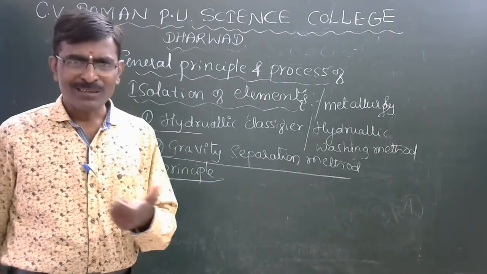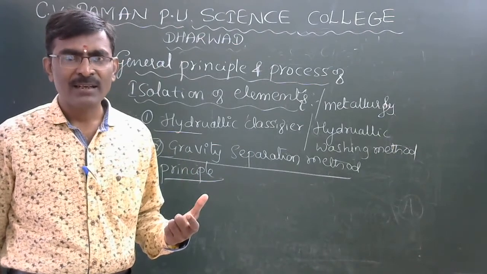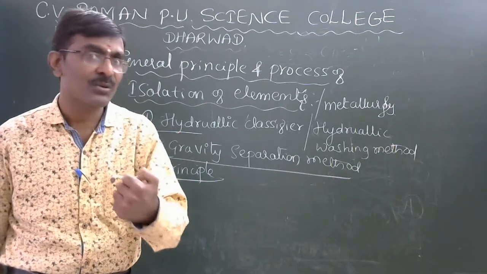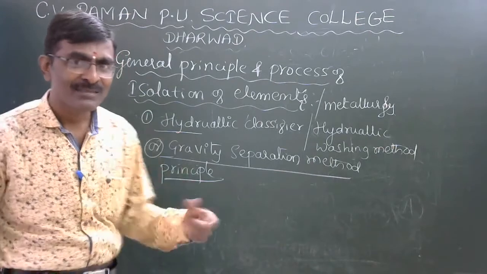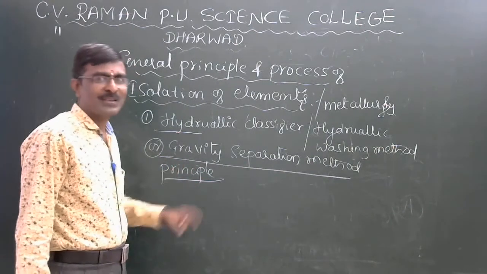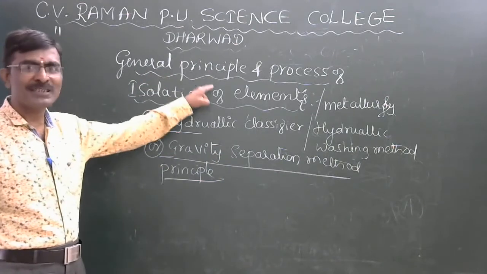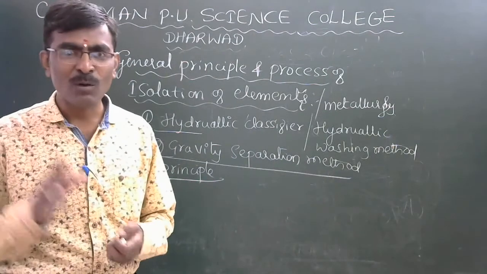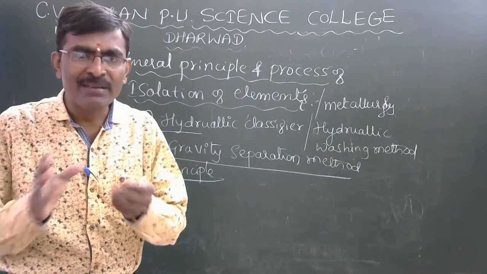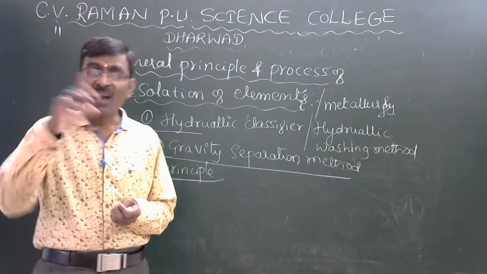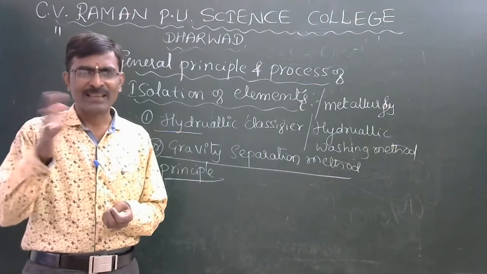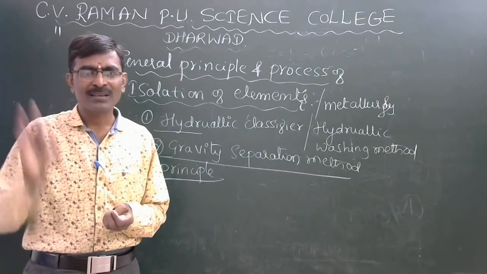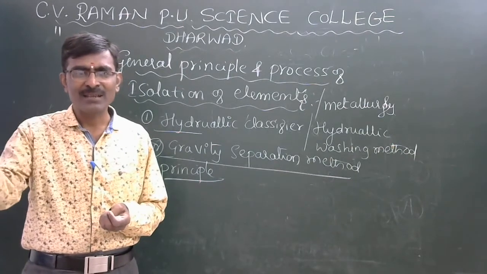Whatever type of question they ask, whether it is the hydraulic classifier method or the gravitational separation method, we have to write the principle. Next, the process, that is important. That's why the general principle and the process of isolation of elements. First, the principle: the difference in gravity of ore and gangue. Gangue means unwanted materials. The difference in gravity of ore and gangue by water is called the gravity separation method. This is the principle.